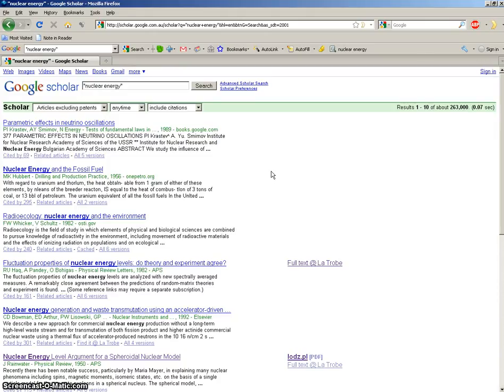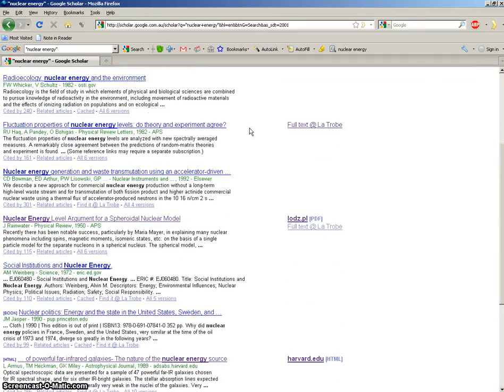Now, if you search in Google Scholar, and if you do this at the Language Center, it becomes a lot easier for you, and I'll show you why. You get this option here when you're at the Language Center searching, which says full text at La Trobe. Now, what that means is if you click on this, it will actually take you to a part of the La Trobe University website, the library website, and it will let you find this article through the La Trobe University library website. You can only do this in Google Scholar when you are searching at the Language Center or at the university. You cannot do this from home.